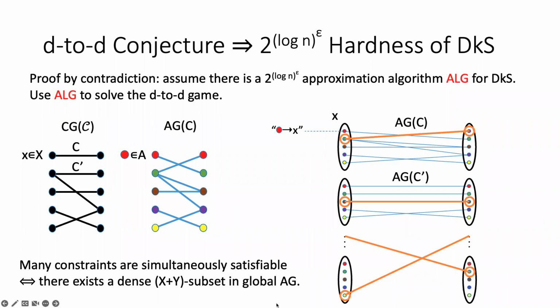For example, if in this assignment x takes the color green, then we pick this vertex, and if the small y takes the value red, then we pick this vertex, and we pick all the corresponding vertices. This gives us an X plus Y subset. If many constraints can be satisfied by this assignment, then there are a lot of edges corresponding to this assignment's truth table edges, and this is a dense subgraph for us. This is the intuition of how the conjecture can be related to the DKS problem.